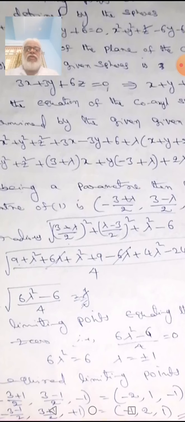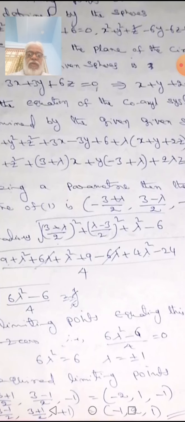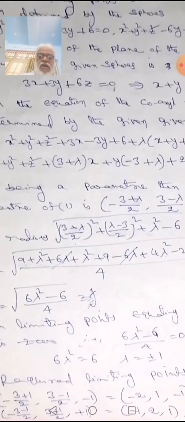A dot sphere is one having a center and radius 0. So for the same sphere, you take the center and radius, and simplify the radius, taking it as 0, that means under root of (6 lambda square minus 6) by 4 is equal to 0, so 6 lambda square is equal to 6. From this, lambda is equal to plus or minus 1. So the required limiting points are,